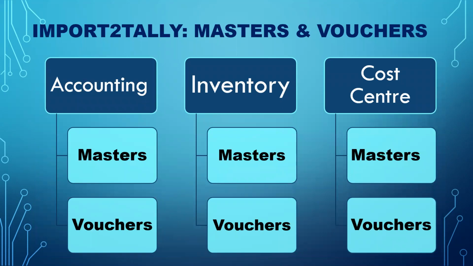These masters and vouchers could be pertaining to accounting. There are different formats and templates available for each of them. For example, if you have only accounting, you have a separate template for the masters and the vouchers. If you have only inventory, then you have separate templates. Inventory includes accounting. Then you also have cost center. Now this cost center could include accounting, or it could include inventory, or it could be accounting and cost center.